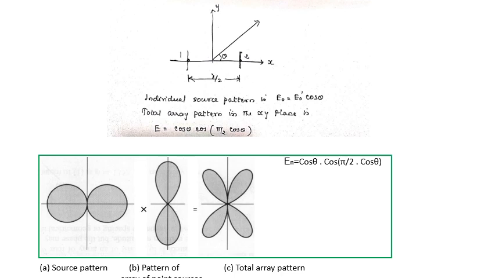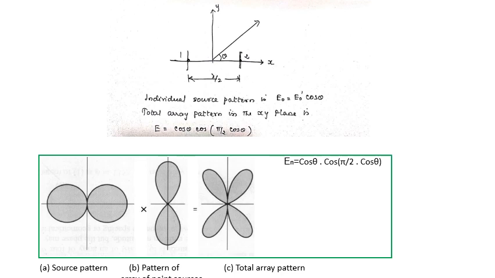Now, the individual source pattern is E0 = E0' cos theta. So the total array pattern in the xy plane is E = cos theta × cos of (pi/2 cos theta). Here cos theta is the electric field due to the individual source, and cos of (pi/2 cos theta) is the total electric field due to the combination of two non-isotropic sources. Here these two are dipole antennas.